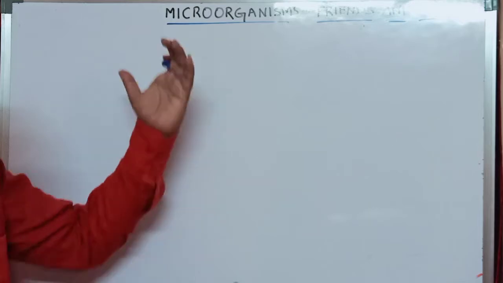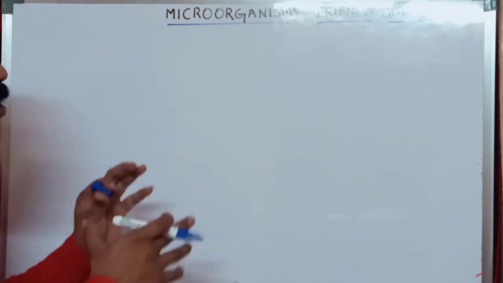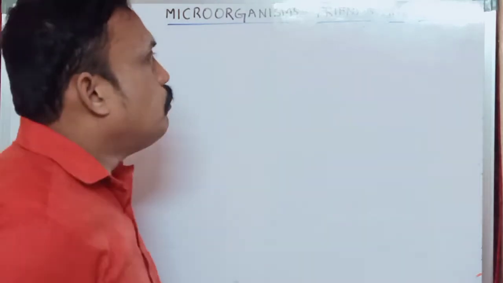What is the meaning of foe? Enemies. Microorganisms are friends to us, and not only friends, enemies also. How can you say these are enemies and these are friends to us? We have to discuss that. First of all, we are going to discuss the definition of microorganisms.